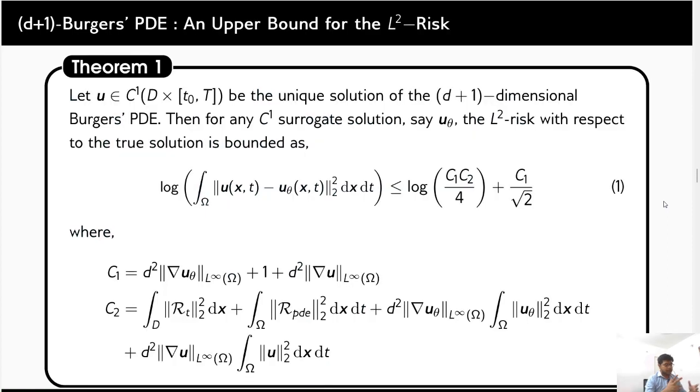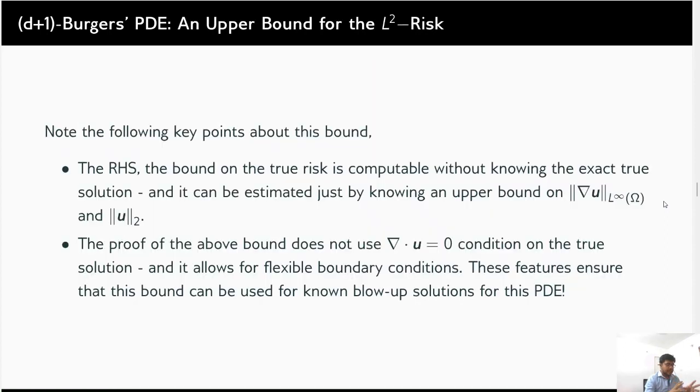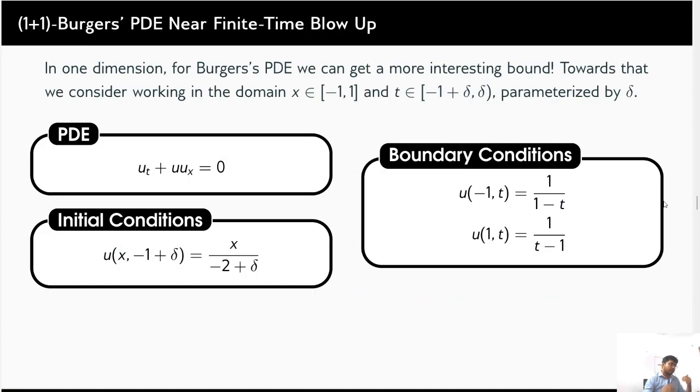In theorem 1, we provide an upper bound for the d plus 1 Burgers, an upper bound to the logarithm of the L2 risk. Here we want to note that C1, C2 do not need the knowledge of the exact solution, but we need to know the upper bound to the gradient of u and the norm of u. We also want to note that the proof of the above one does not use divergencelessness and hence it allows for flexible boundary conditions.